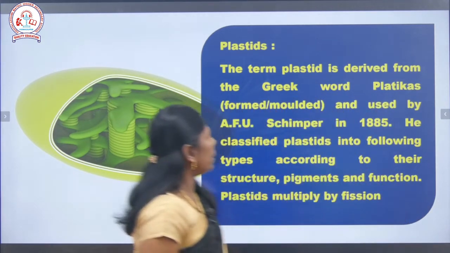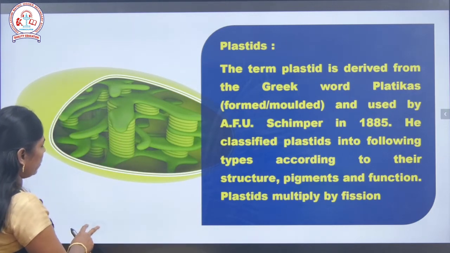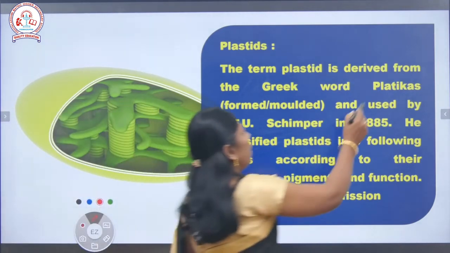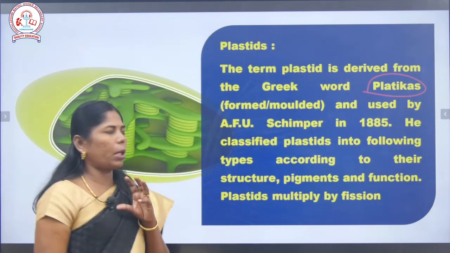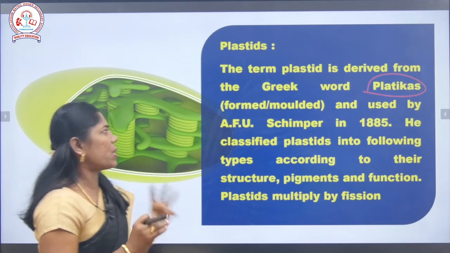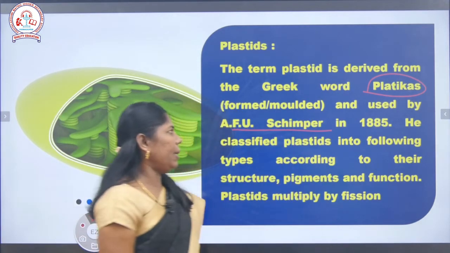The term plastids is derived from the Greek word platikos. Platikos means a formed or molded structure. That is, a formation, a molded structure. It was discovered by Schimper in 1885.